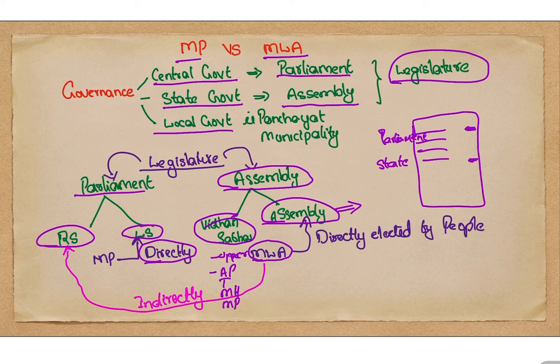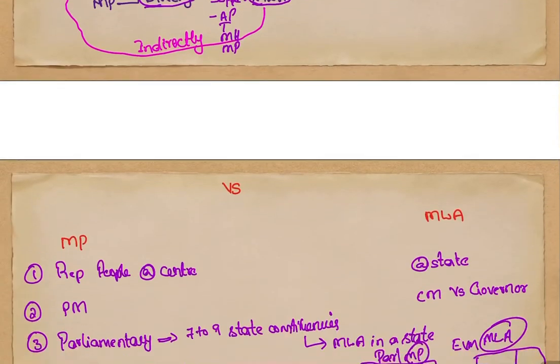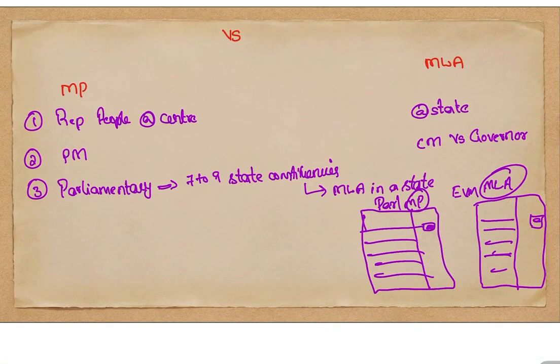That is why it is called an indirect election. And coming to the other major differences, MPs represent the people at the central level, and MLAs represent the people at the state level.